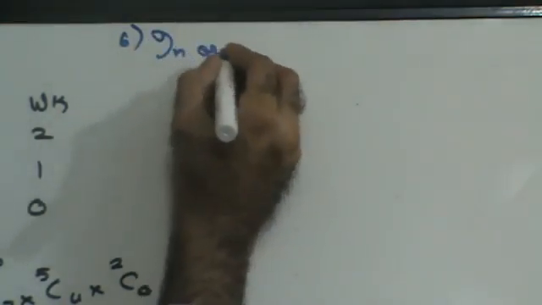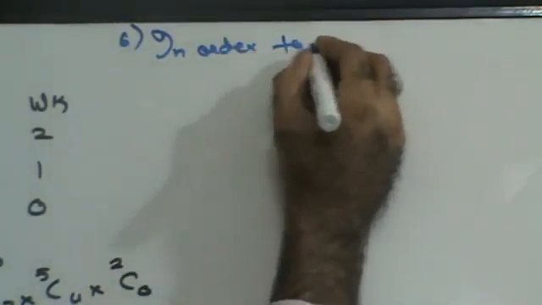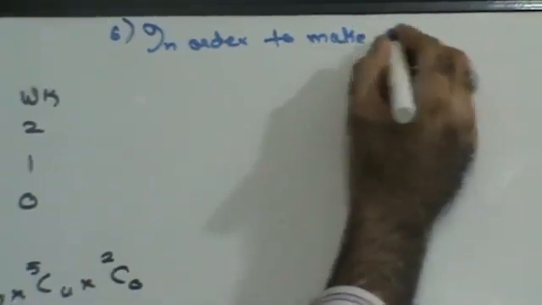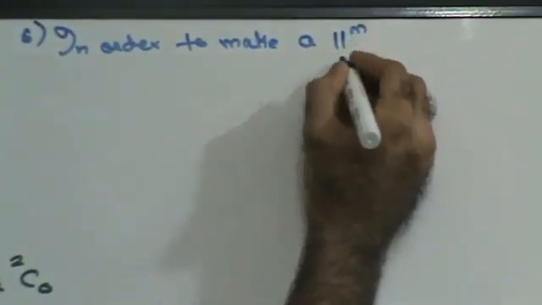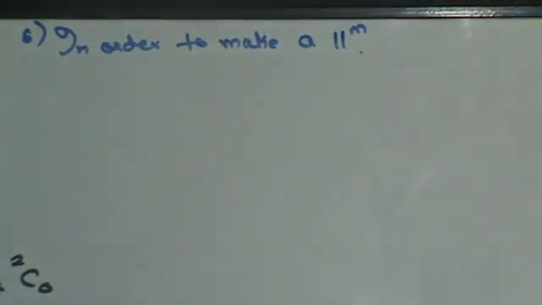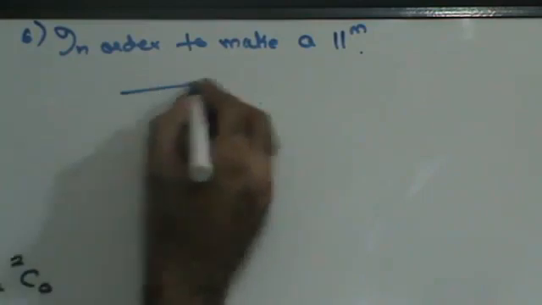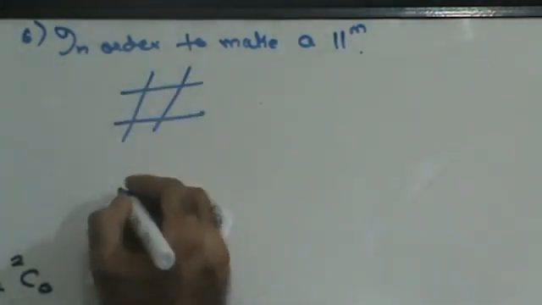Now, in order to make a parallelogram, I need 2 sets of parallel lines. I need one set this way and I need another set this way.